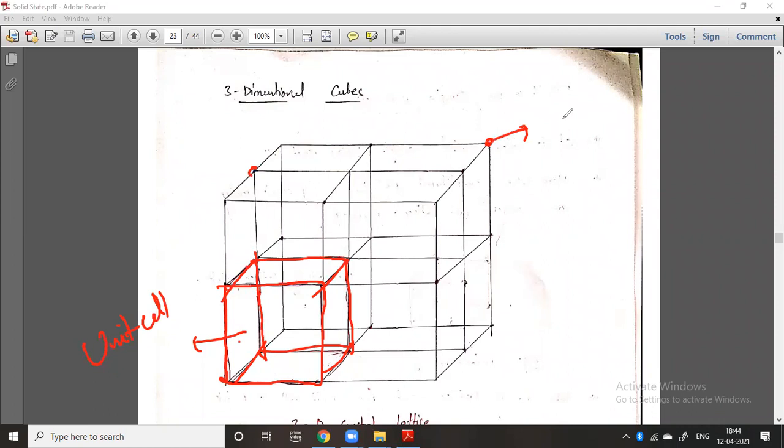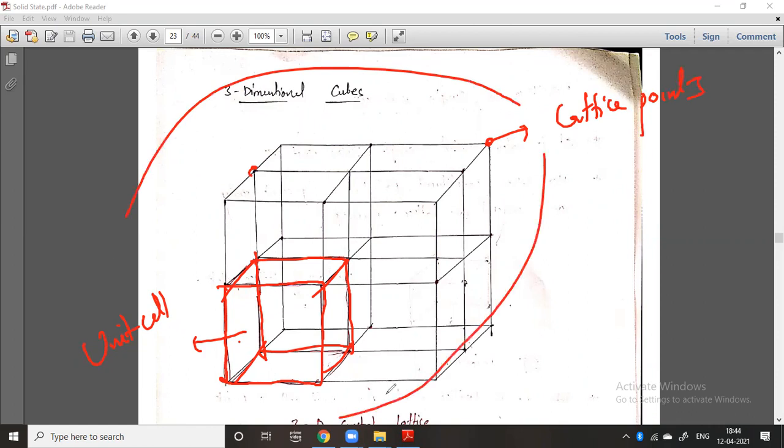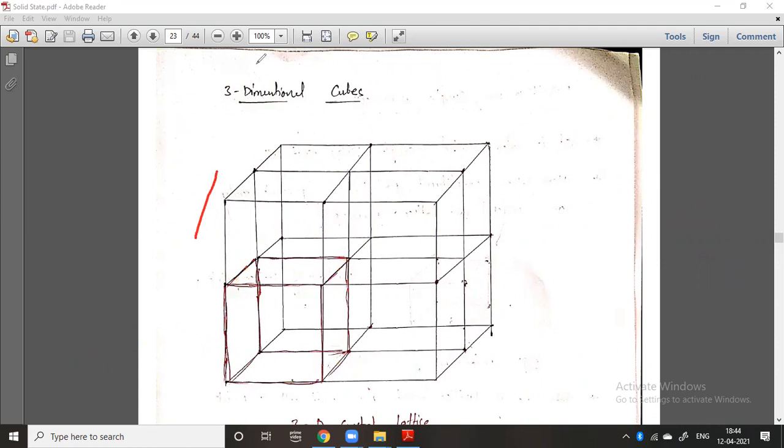These points are called lattice points, and the complete arrangement is called the lattice or crystal lattice. Now we will discuss the laws of crystallography and how we discuss all these crystal lattice structures. So remember crystal lattice, lattice point and unit cell.